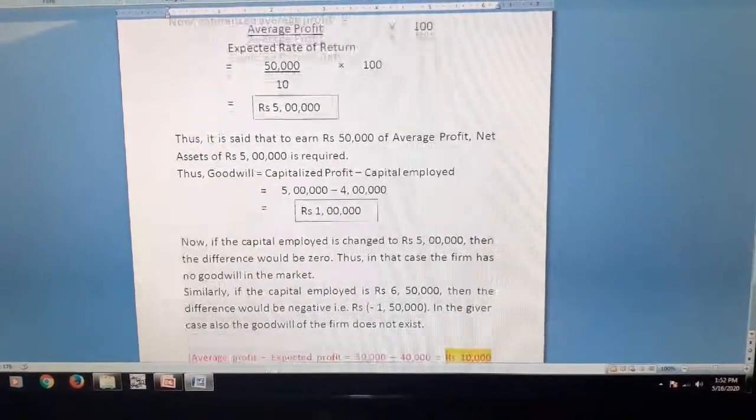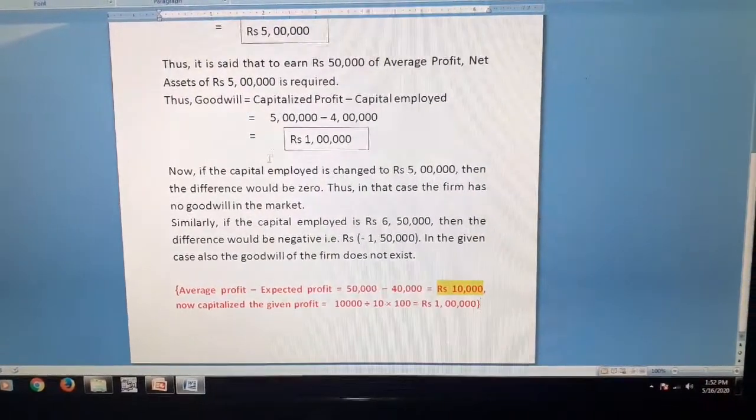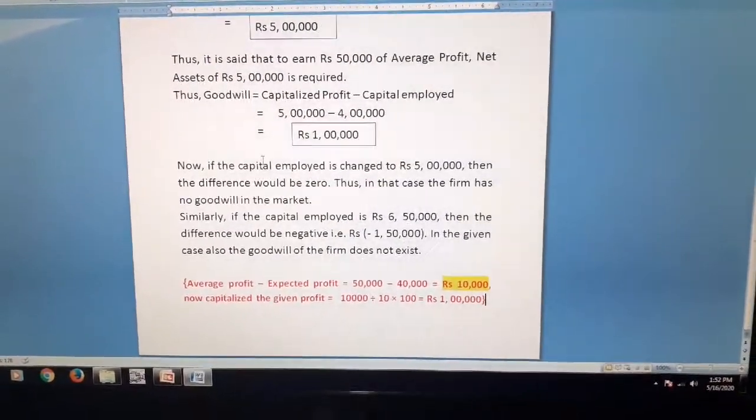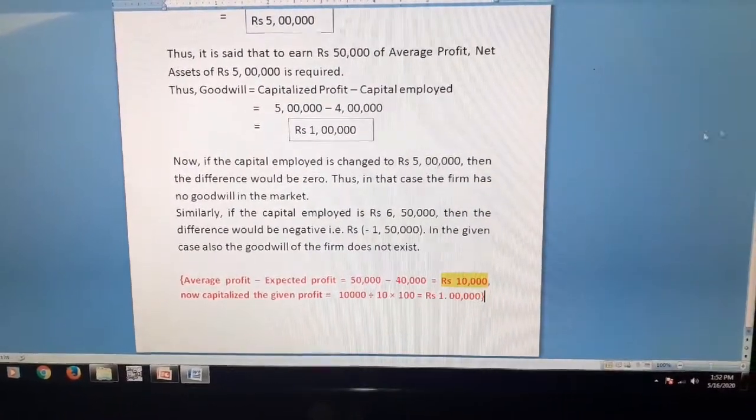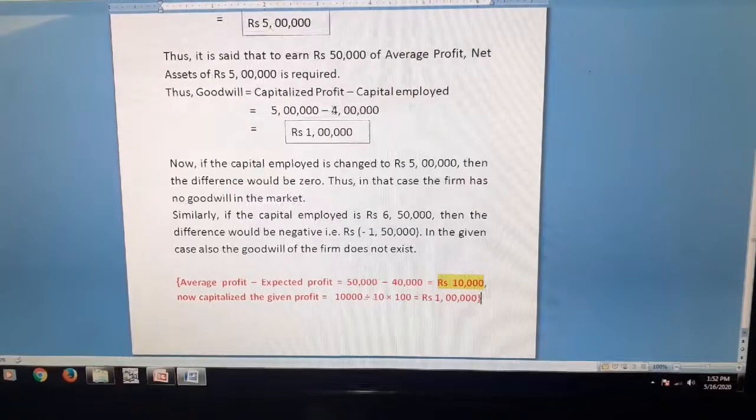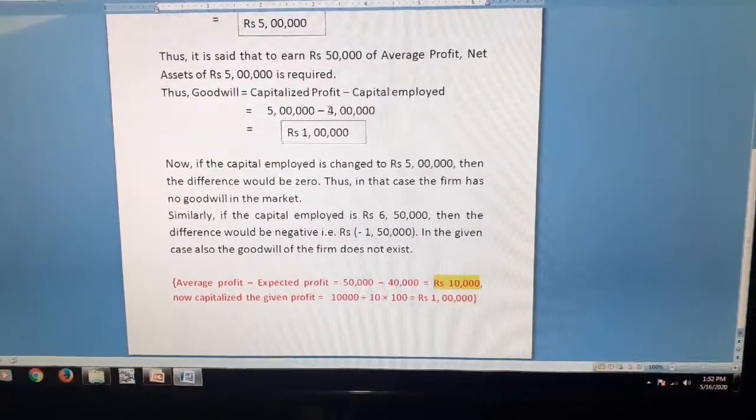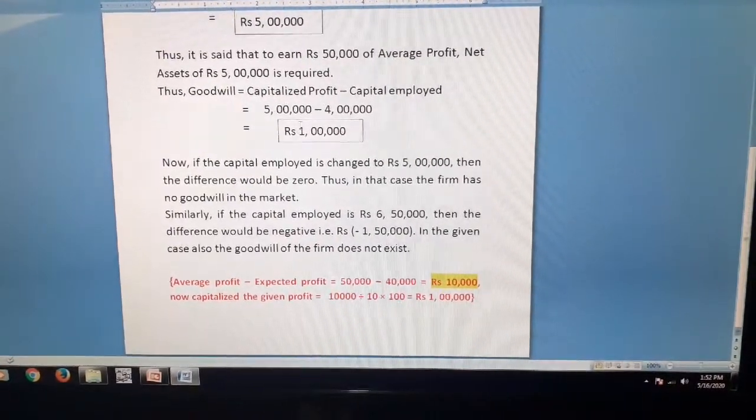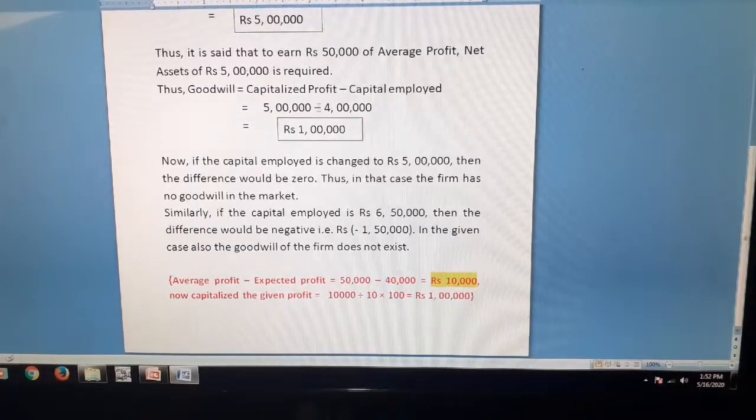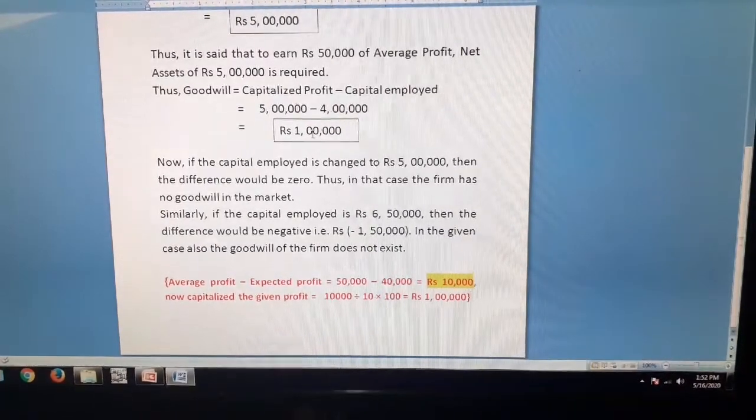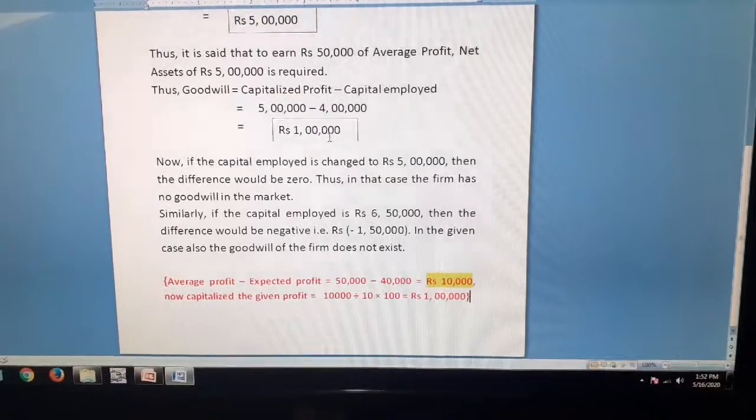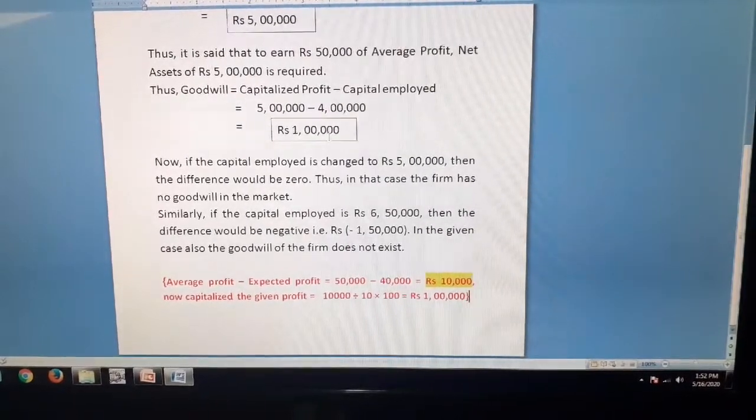difference comes to positive. But now suppose the capital employed is changed to rupees 5 lakh instead of this 4 lakh, and then when we find the difference, it comes to 0, because 5 lakh minus 5 lakh comes to 0. Then in that case the firm does not have goodwill in the market.